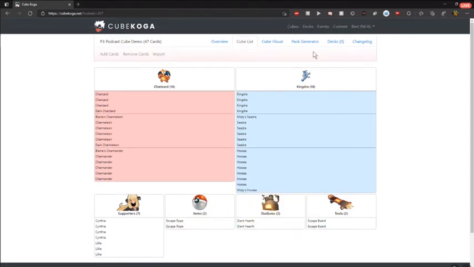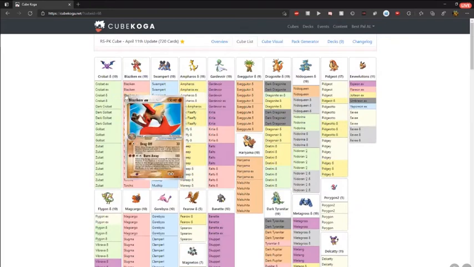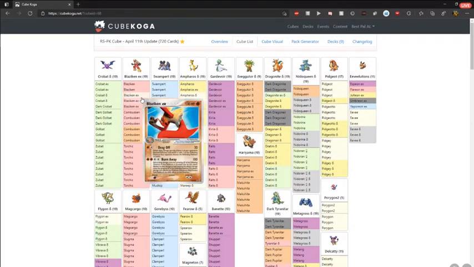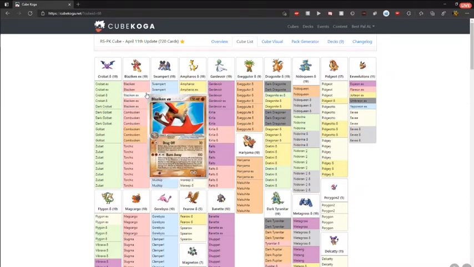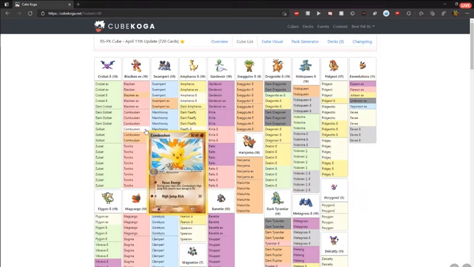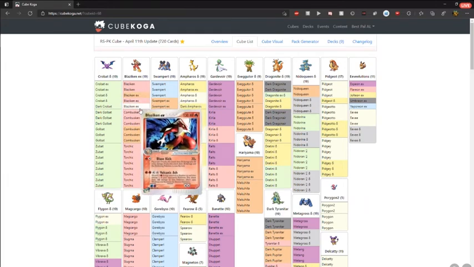So if the Pokemon are like mixed types, so let's just say you had like a Delta Horsey in there, does it just keep it within the Kingdra line, or is there any divide there? So I'll go back to the RSPK cube for this. So it will group it by evolution line. So here we've got a fighting type Blaziken EX, but it knows that it belongs to the Blaziken line. And you'll see each card is colored based on its type. So the fighting types are this sort of orange color, the fire types are this red color. So it will keep them all together.